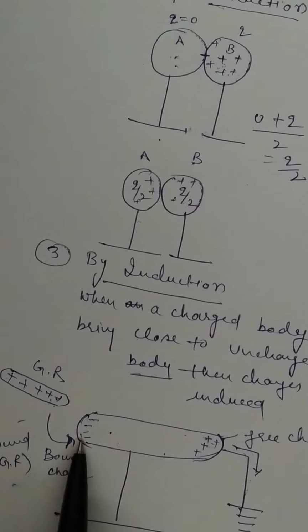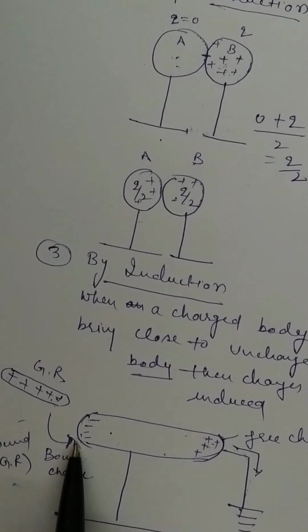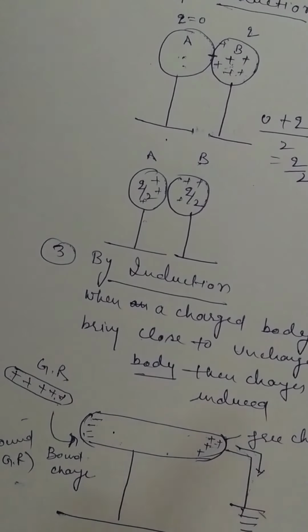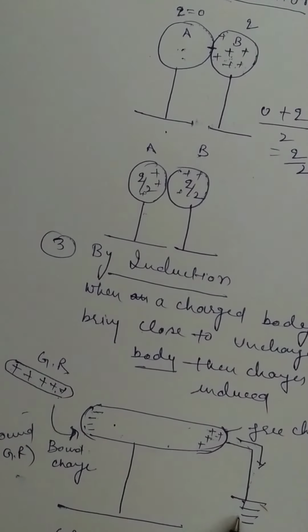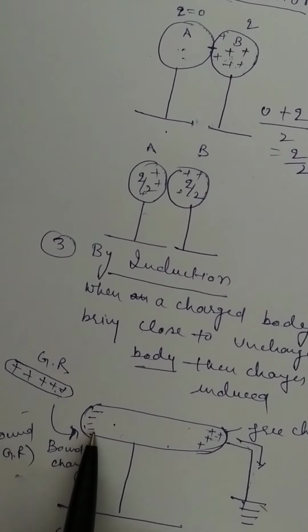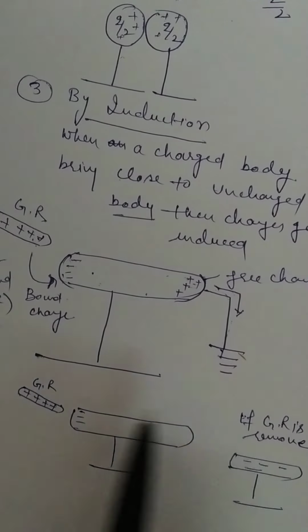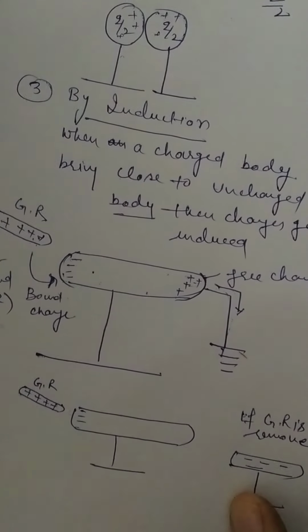Negative charge is produced here and it gets attracted to this, right? And this charge is made grounded. If you ground it, what will happen? On grounding, this free charge is allowed to travel through the ground, right? And this negative charge remains left. So if you remove this glass rod, what remains is only negative charge, and that gets uniformly distributed and this rod acquires negative charge. So in this way you can charge different bodies.